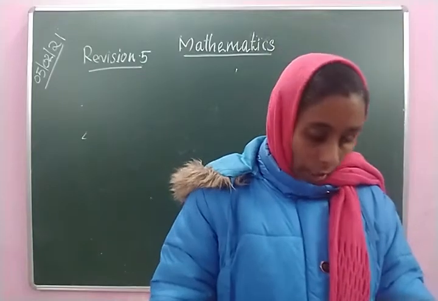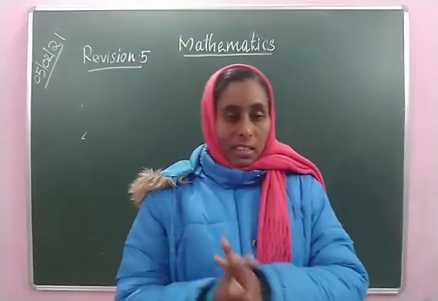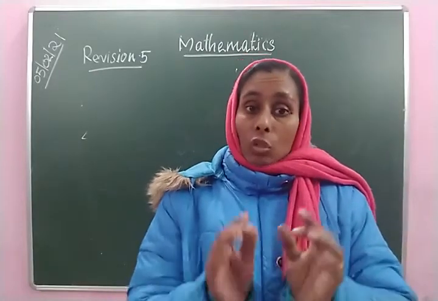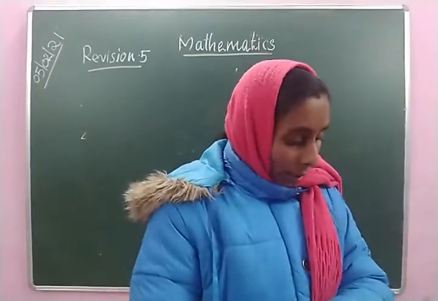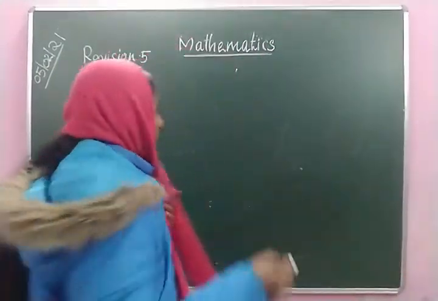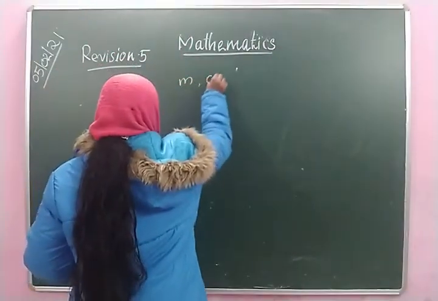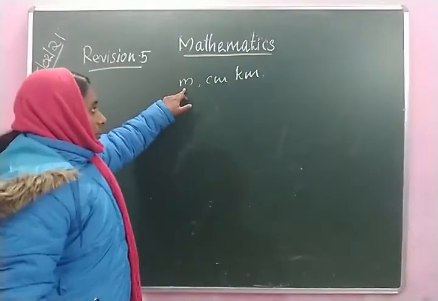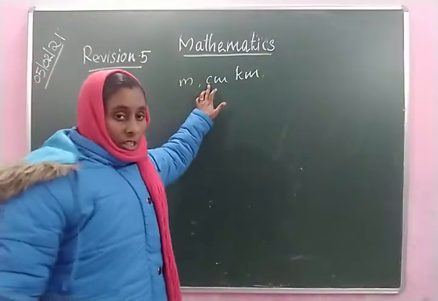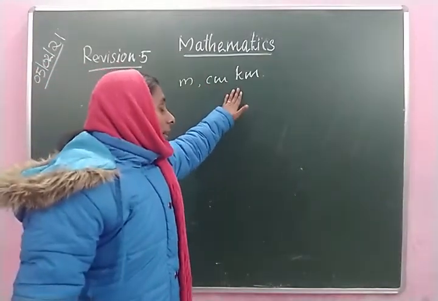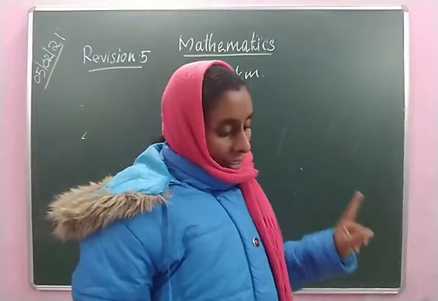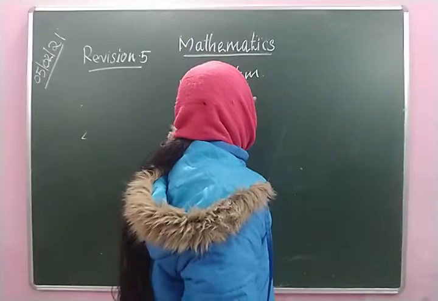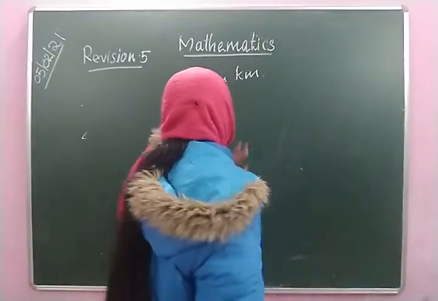Smaller lengths are measured in centimeters. Centimeter is written as small letter c and small letter m. Meter, centimeter, kilometer. Standard unit of length is meter, smaller lengths are measured in centimeter, and longer lengths are measured in kilometer. Longer distances are measured in kilometer. Short form of kilometer is small letter k and m.